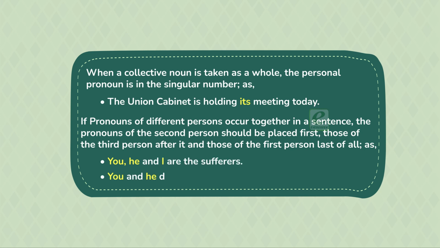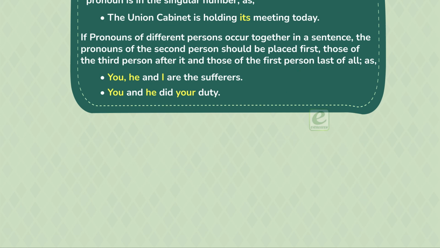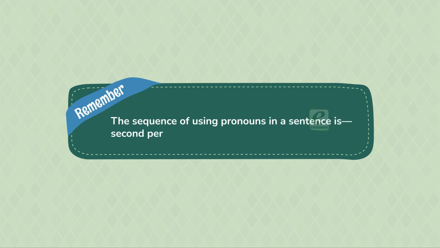You and he did your duty. Remember, the sequence of using pronouns in a sentence is second person, third person, and first person.